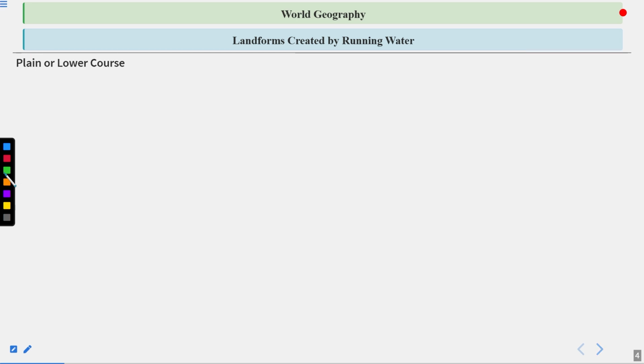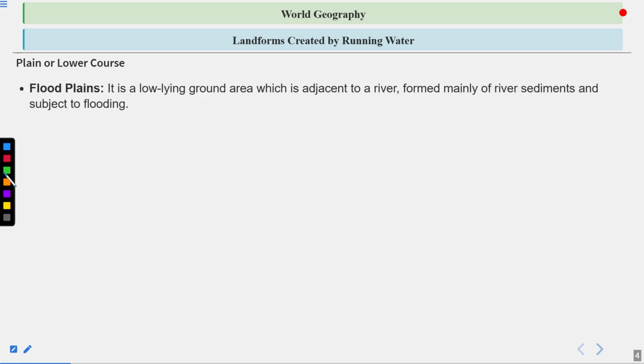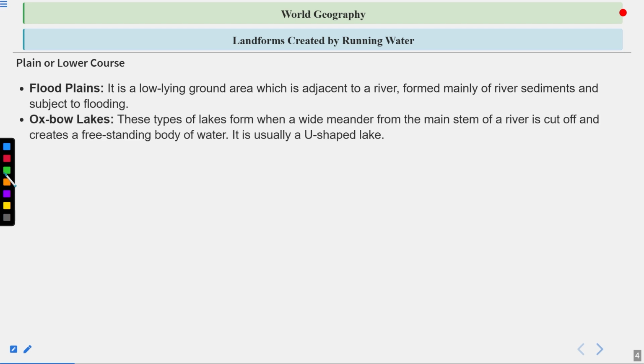Plain or lower course. Now the river has come into the plain areas after coming from the upward mountain areas. Now let's talk about the landforms that are created here. First is the floodplains. It is a low-lying ground area adjacent to a river, formed mainly of river sediments and subject to flooding. Generally, the northern plains or the Gangetic-Brahmaputra plains in which we live are known as floodplains, and they are formed because of the adjacent river, its sediments, and the flooding of the river.